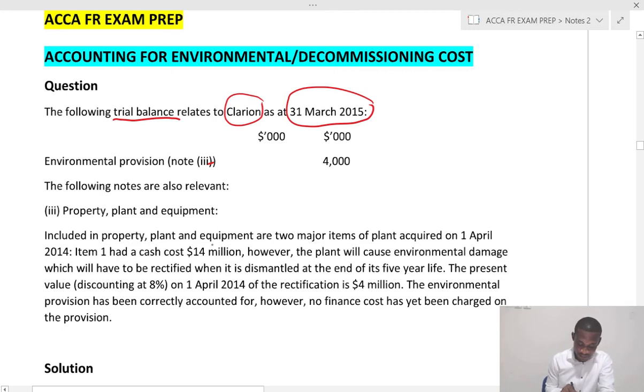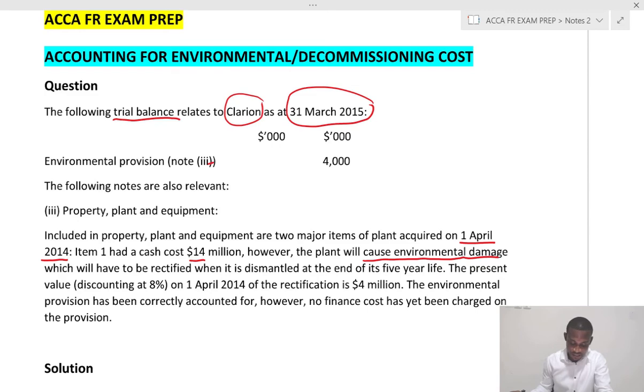Included in property, plant, and equipment are two major items of plant acquired on the 1st of April 2014. Item 1 had a cash cost of 14. However, the plant will cause environmental damage, which will have to be rectified when it is dismantled at the end of its 5-year life. The present value discounting at 8%.